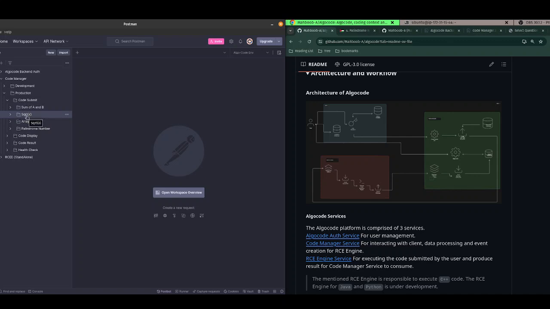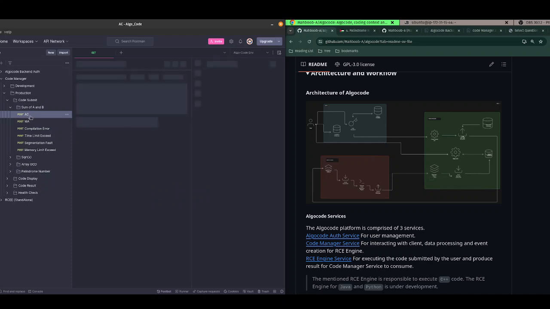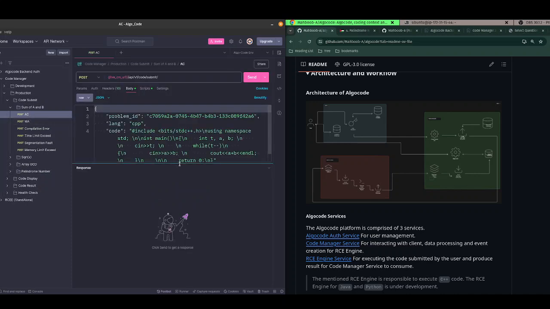This is square root from Leetcode. I think we have already solved this in Leetcode. This is the array GCD, the GCD of an array, and this is a parent node number. So let me show you the easy one, the sum of A and B. This is the AC code.